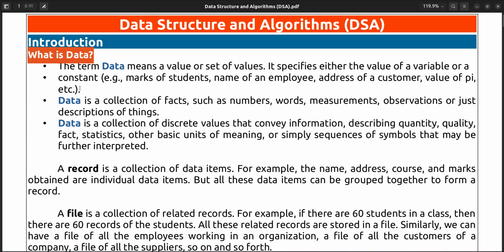So what is data first? The term data means value. Simple. Data means value or set of values.